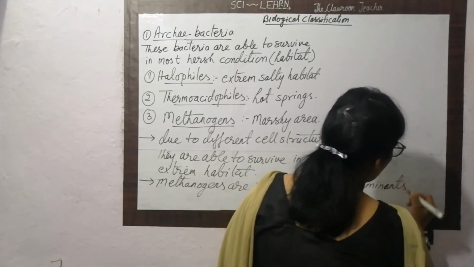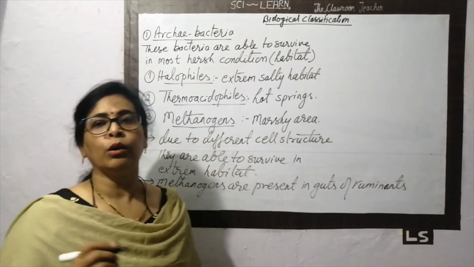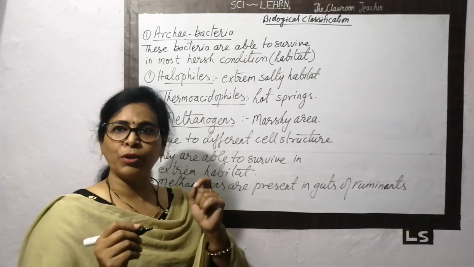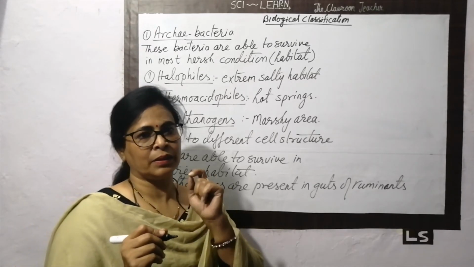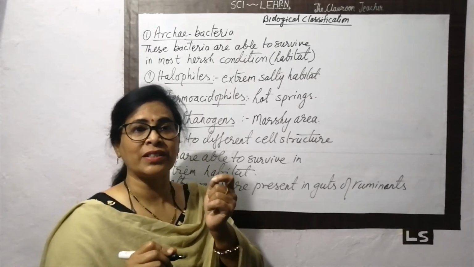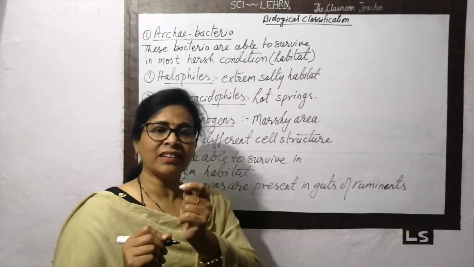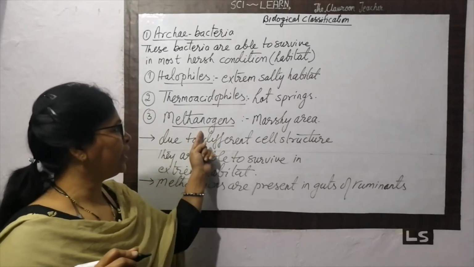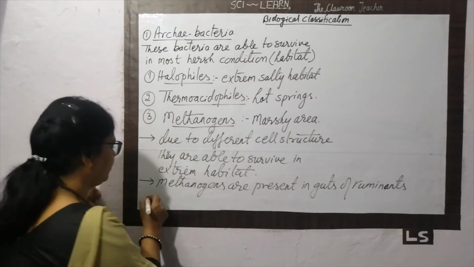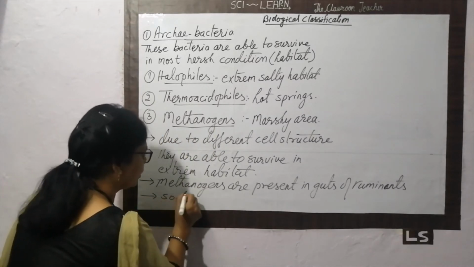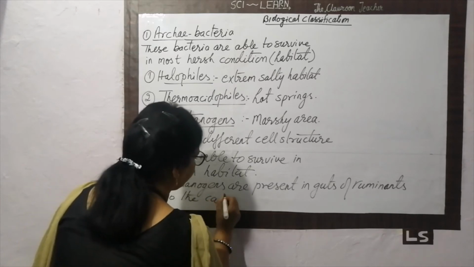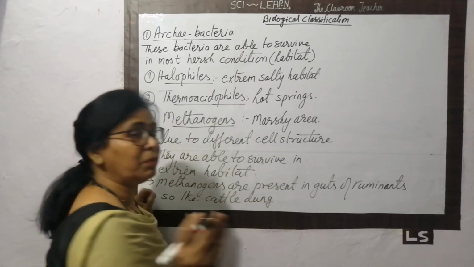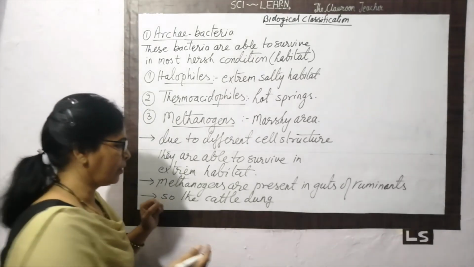Ruminants, you know very well: cow, buffalo, all these are called ruminants. The methane gas is present in cattle dung. Why does it contain the methane gas? Because of the methanogen bacteria. So the cattle dung generates the methane gas.